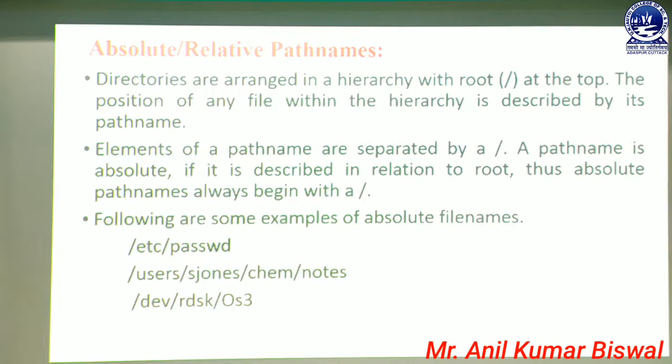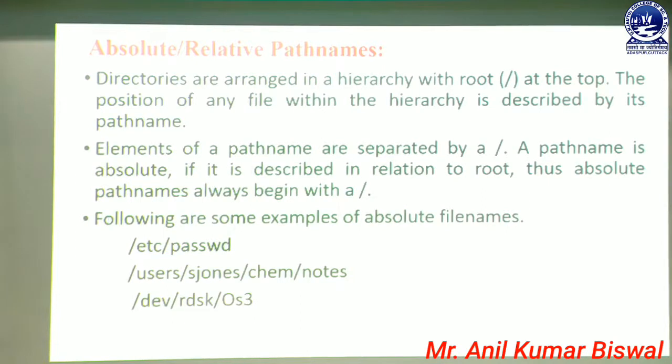So just we can have some examples here. Following are some examples of absolute file names. First of all, we write forward slash, then one directory named etc, then another subdirectory written as passwd. That means in this way we are mentioning file names. We want to access that file, known as the password file. In that moment the file must have a path, and that path must be recognized through the forward slash, which helps to recreate the path name, so the path name is always distinguished through this forward slash concept.